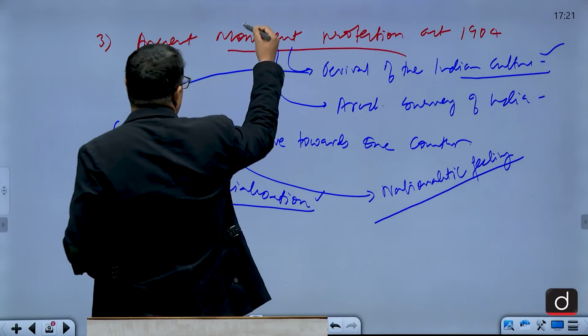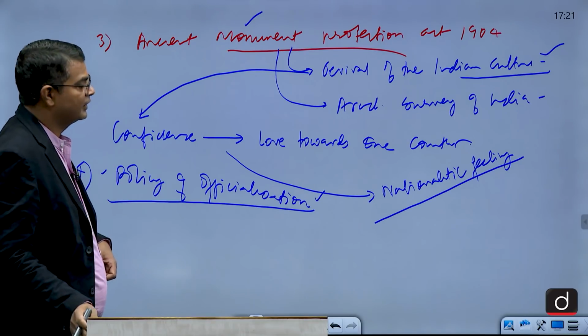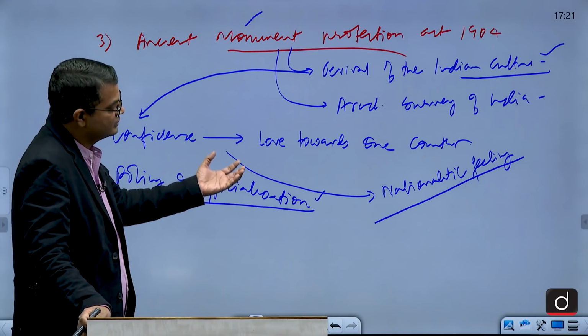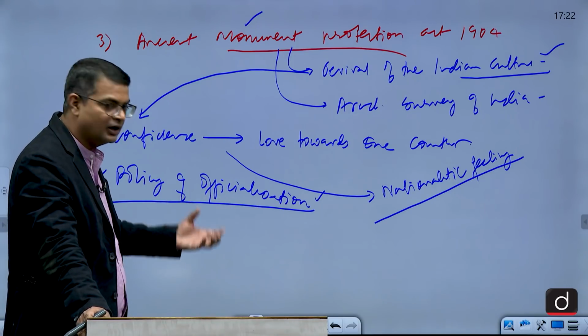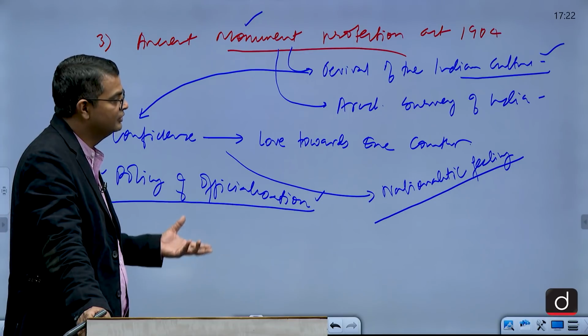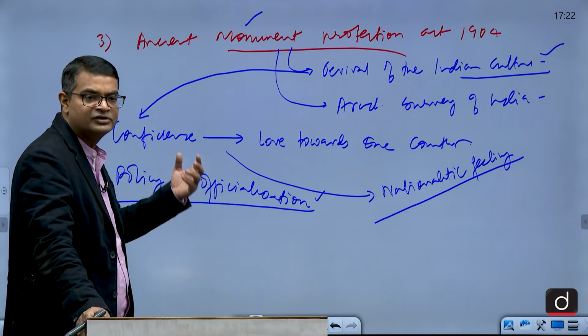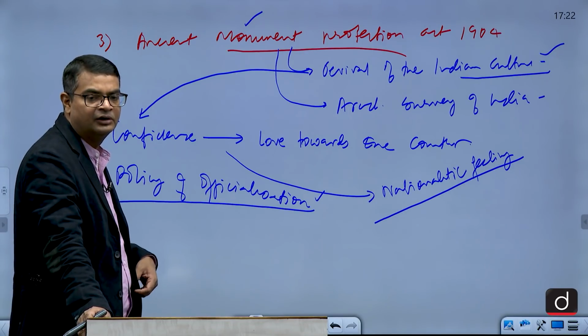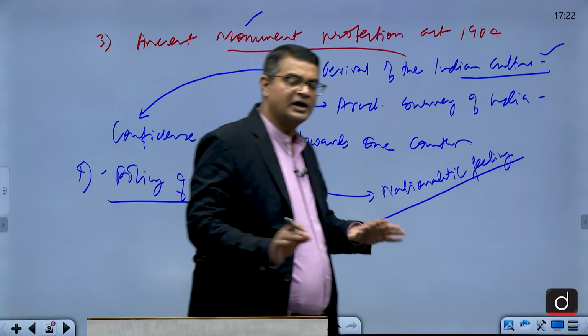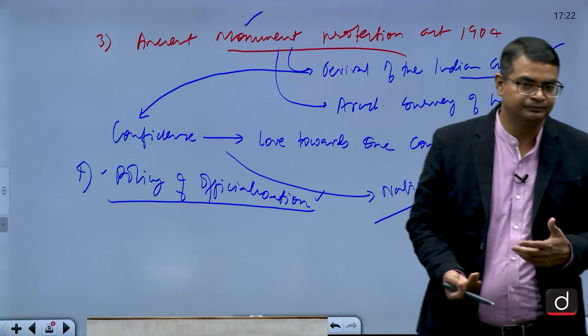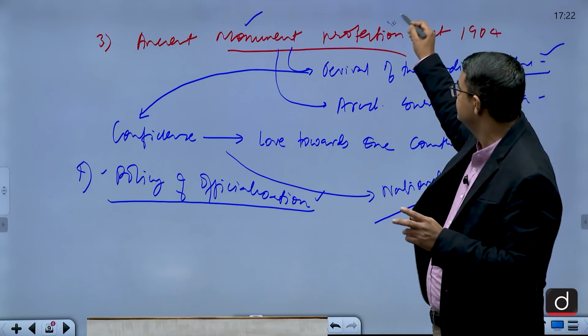And then the Ancient Monument Protection Act led to the Archaeological Survey of India, and when the excavations were done, we got to know our culture through archaeological excavation, through edicts, through monuments, through different art and architecture. When we came to know, our confidence grew. So this also backfired, though it was done in the right sense.